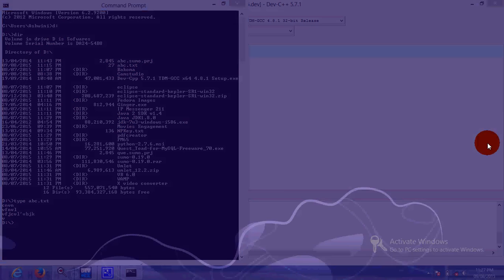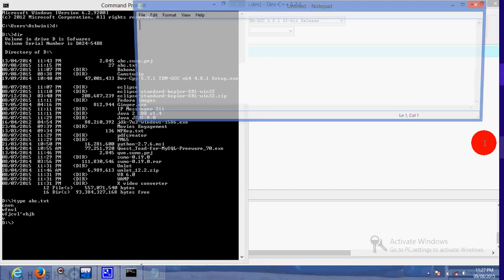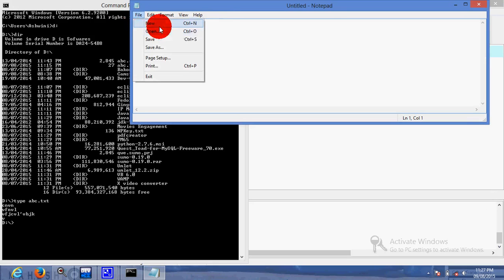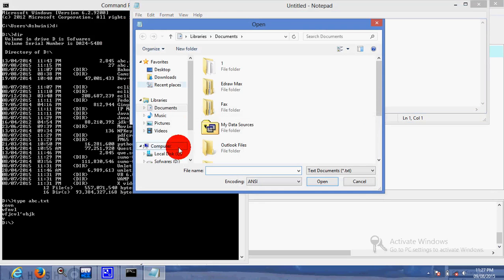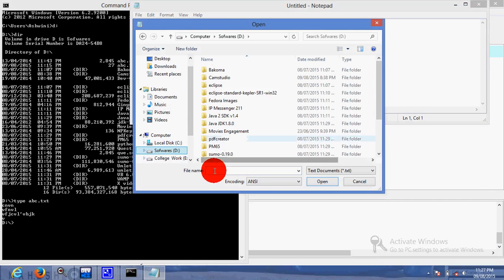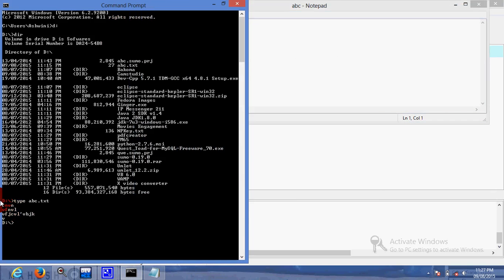So here, if I open Notepad, file, open, that file is present in the D drive, abc.txt. If I open this, see all the contents of the file, in which order and in which fashion it is present in the file, in the same way it will be displayed on the console. This is nothing but the type command.